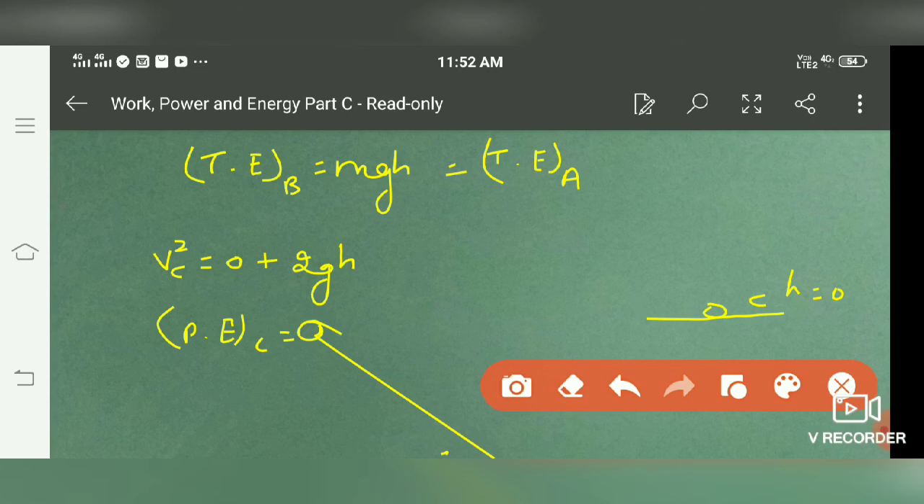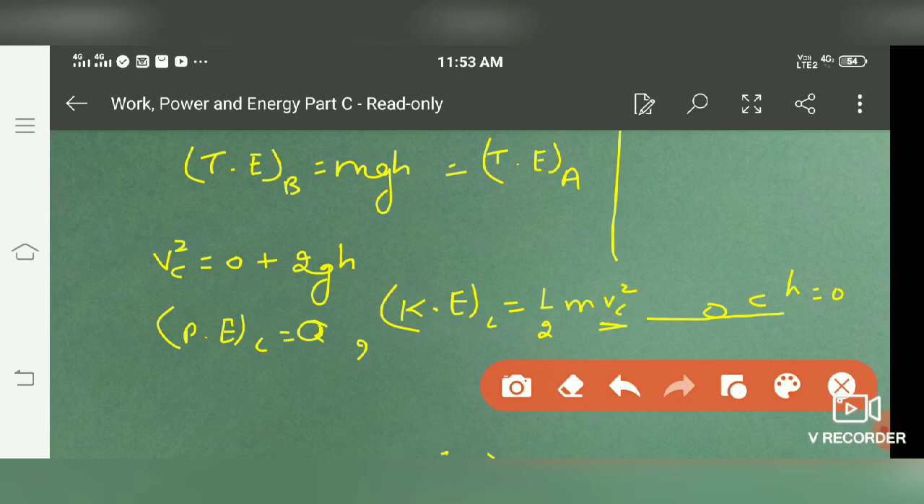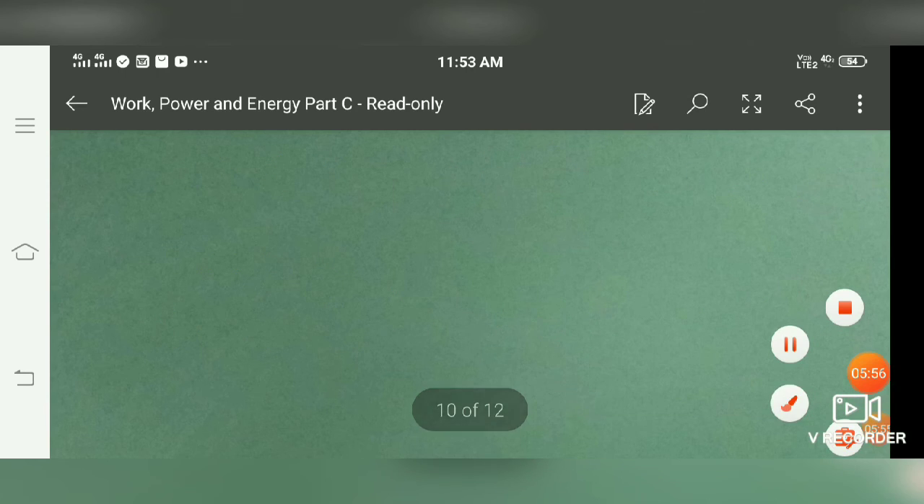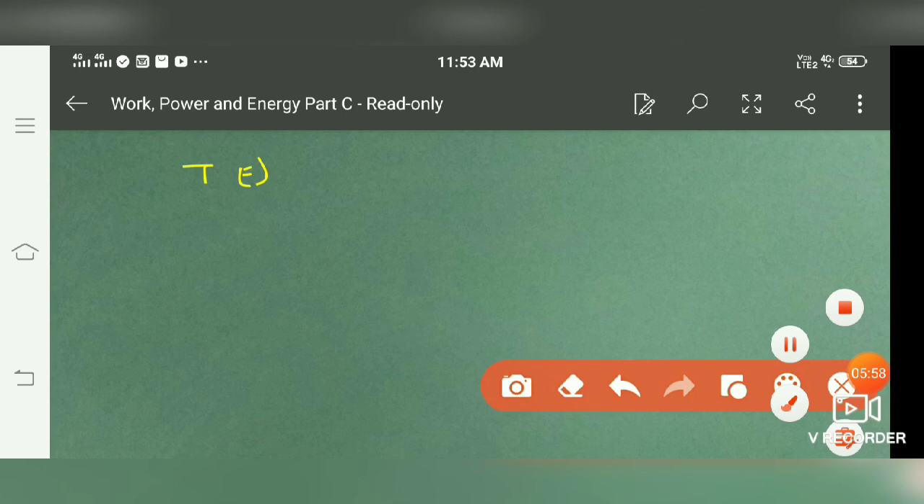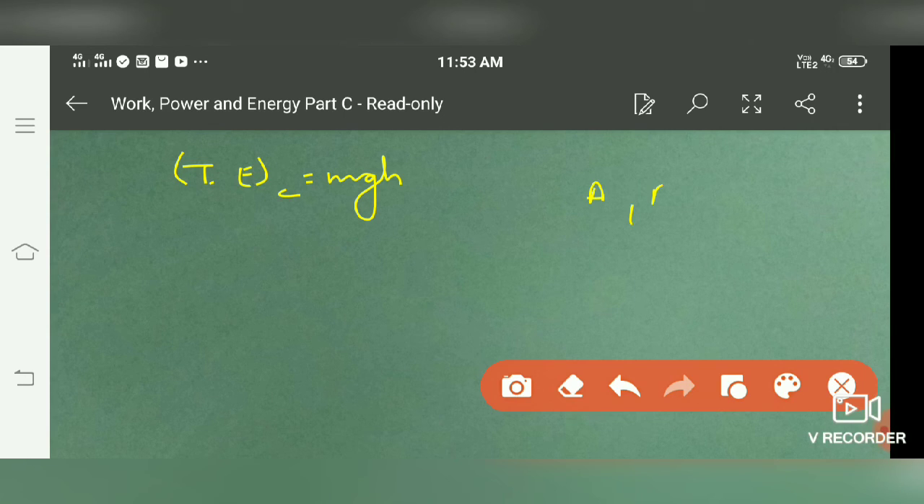So potential energy at point C is 0, but kinetic energy is not 0. At ground level kinetic energy is maximum, and that is equal to half m vC square, and vC square is equal to 2gh. So we get kinetic energy at point C equal to half m into 2gh. 2 gets cancelled with 2, it's mgh. So total energy at point C is again mgh.